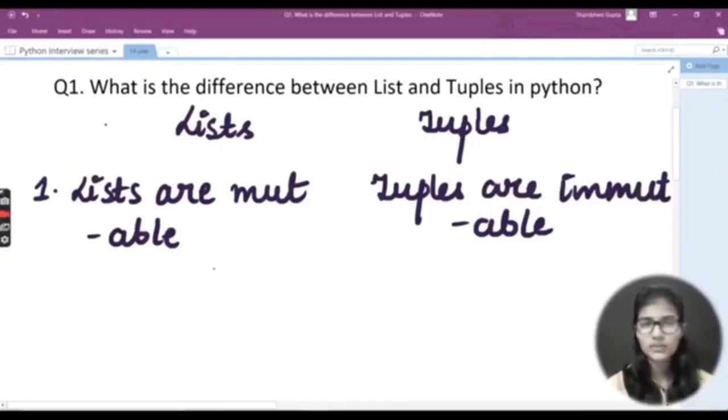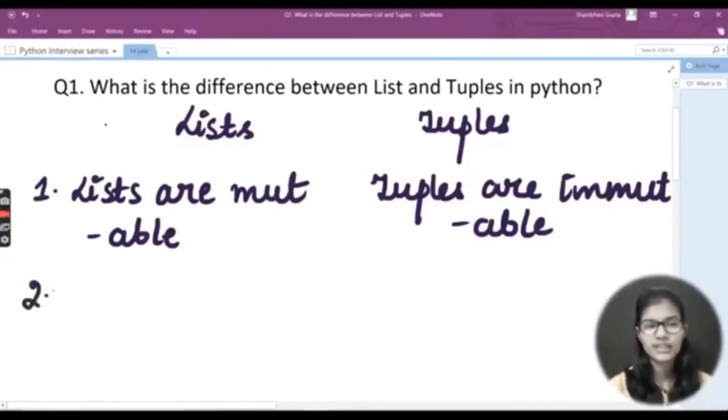Now, what do I mean by change and cannot change? This means that in a list, you can perform some enhancements after you have declared the list. Enhancements in the sense that you can change some values, you can add some new values, you can delete some previous values, and all these operations you can perform in the list. But in tuples, it is not at all allowed. In tuples, you are not allowed to do enhancements after you have declared the tuple. So you cannot add new values, you cannot delete previous values, and all those things you cannot apply in tuples. So this is the very first difference.